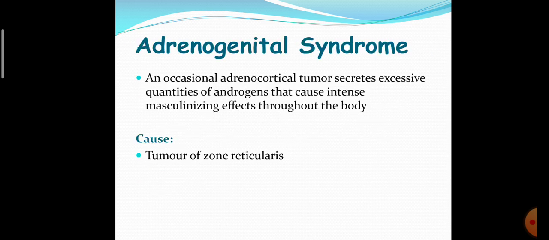Now what is adrenogenital syndrome? Occasionally adrenocortical tumors secrete an excessive amount of adrenal androgens, dehydroepiandrosterone, that produce a masculinizing effect throughout the body. Causes are tumors of the zona reticularis.